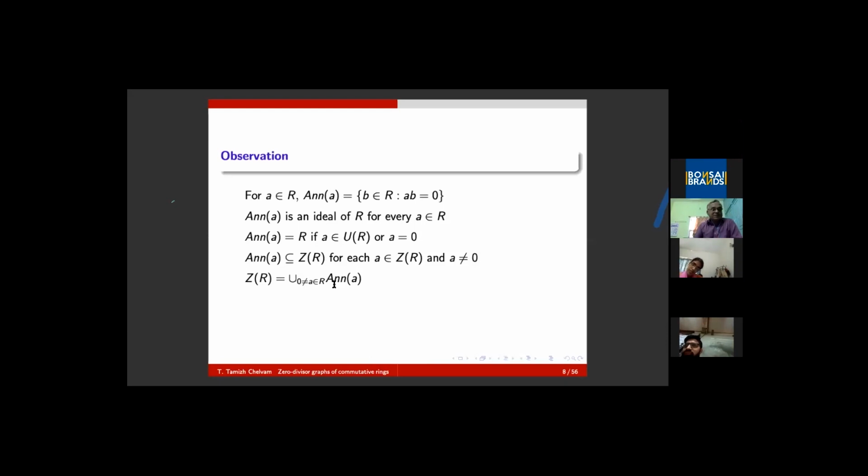What my contention is, the set of all zero divisors on its own is not an ideal, but it is a union of some annihilator ideals. Sorry, all annihilator ideals. Not only that, it is a union of some prime ideals in R. So on one hand it is a union of annihilator ideals, on the other hand it is a union of some prime ideals.